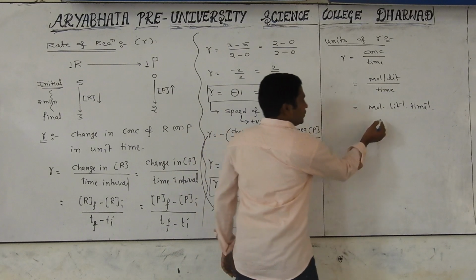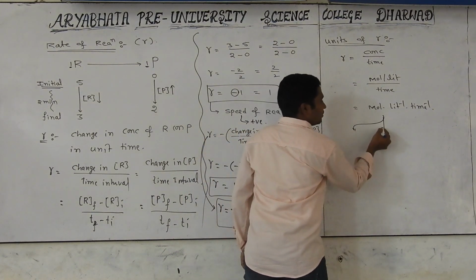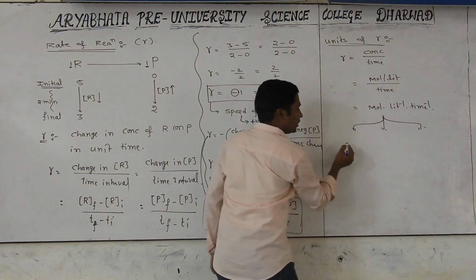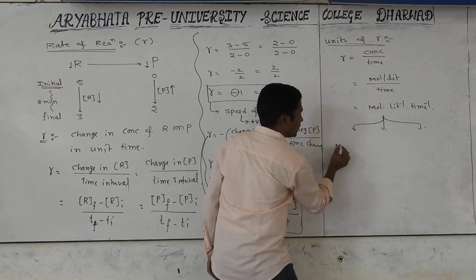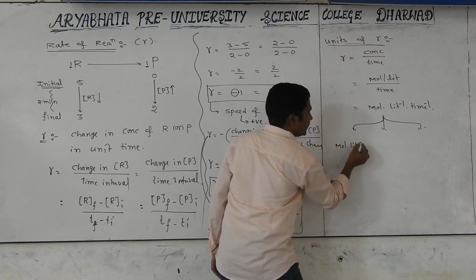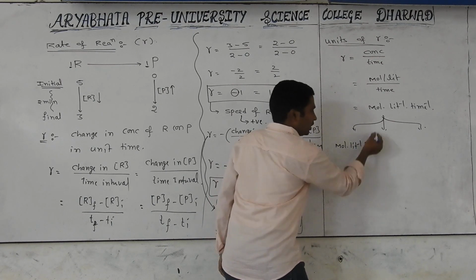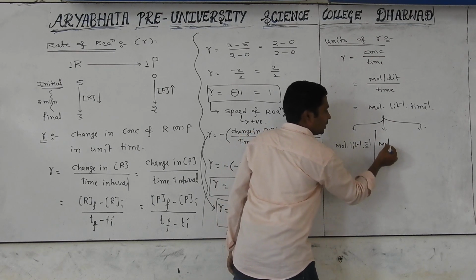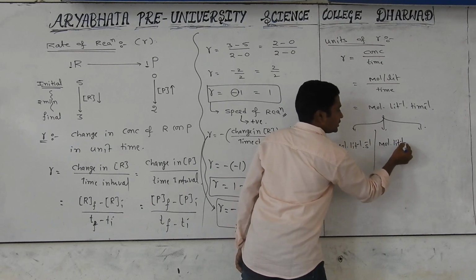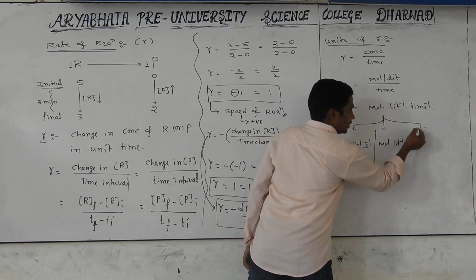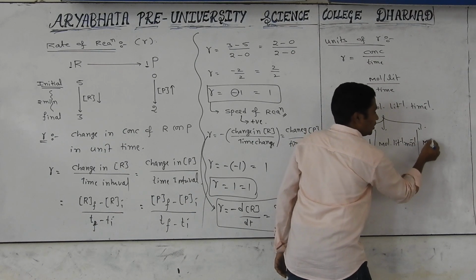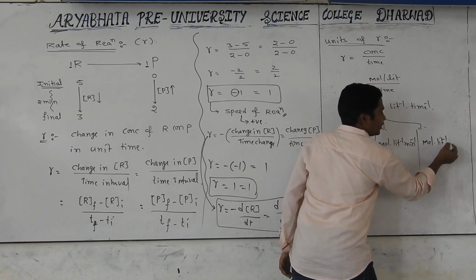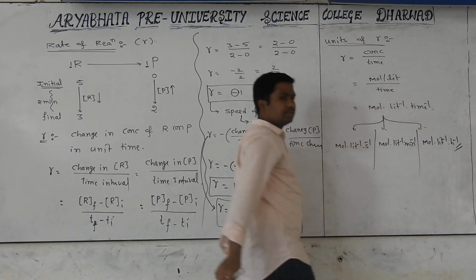The same units can be expressed by taking different times, like seconds, minutes, hours, or even years. So it becomes mole liter inverse second inverse, or mole liter inverse minute inverse, or, taking time in hours, mole liter inverse hour inverse.